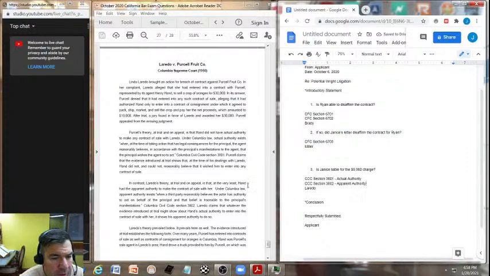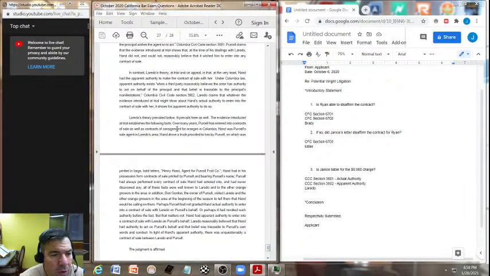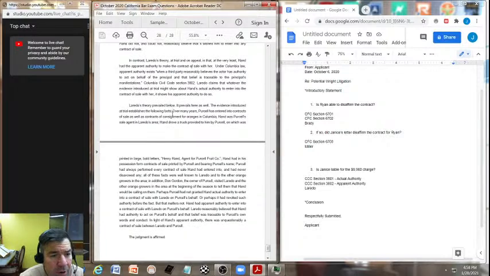Okay. Now, going through here, Laredo's theory prevailed below. It prevails here as well. So we know that the Laredo theory is the one that prevailed, and this paragraph here would supply additional argumentation when we come back and help parse or build up our outline here.